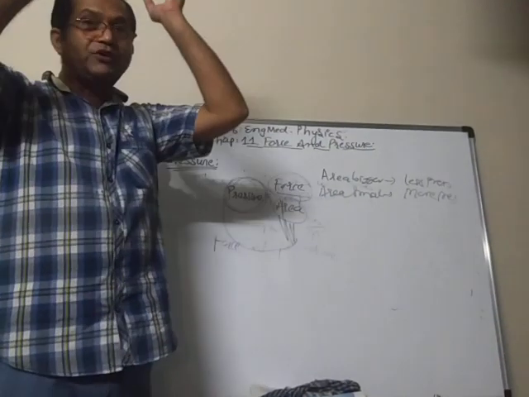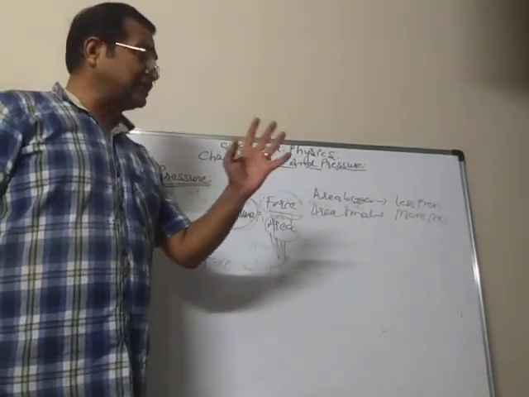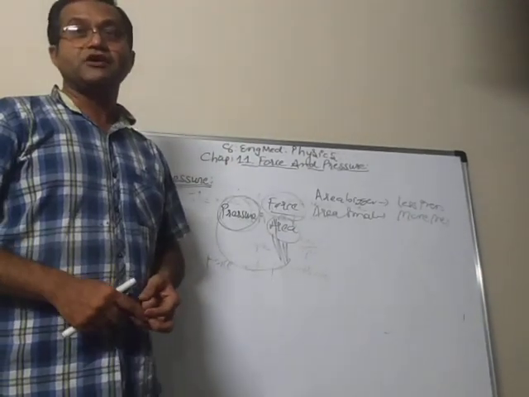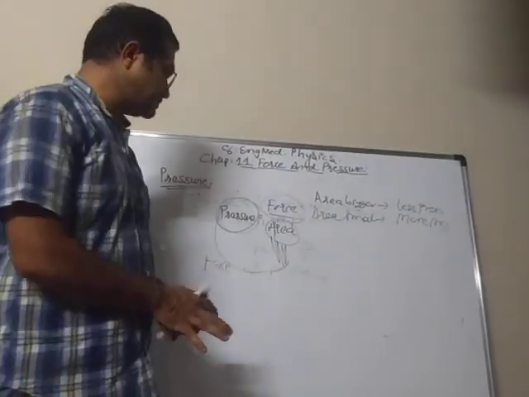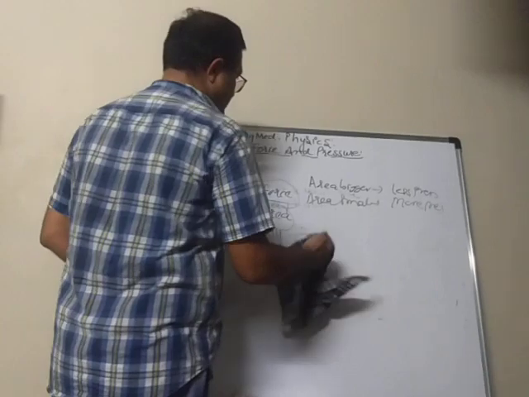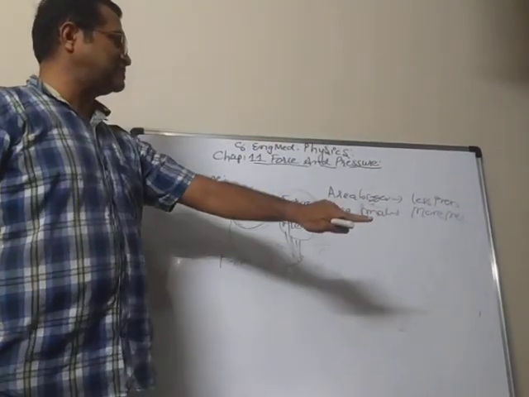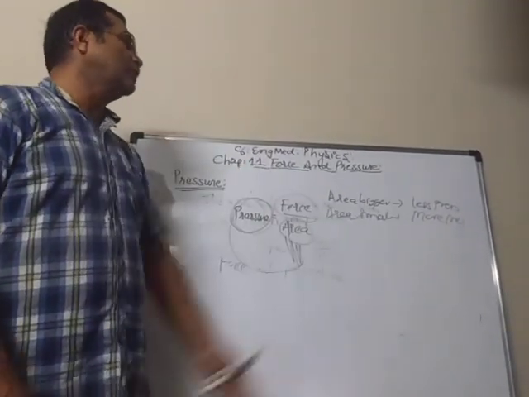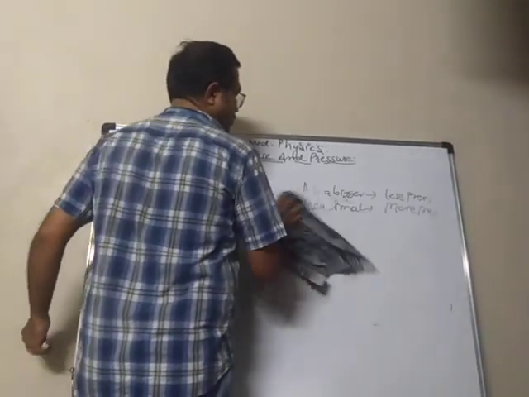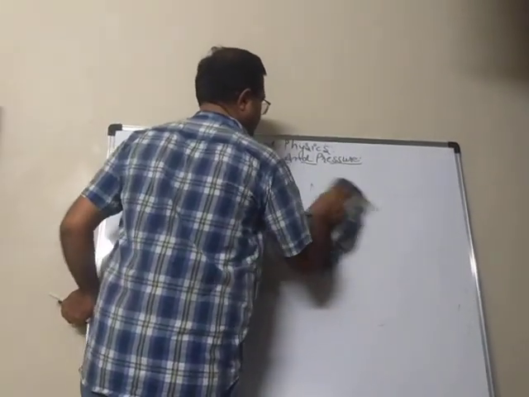And when they put that on the head, they are making the area bigger, so that the pressure can be less. So we have to remember: area bigger, less pressure; area smaller, more pressure.